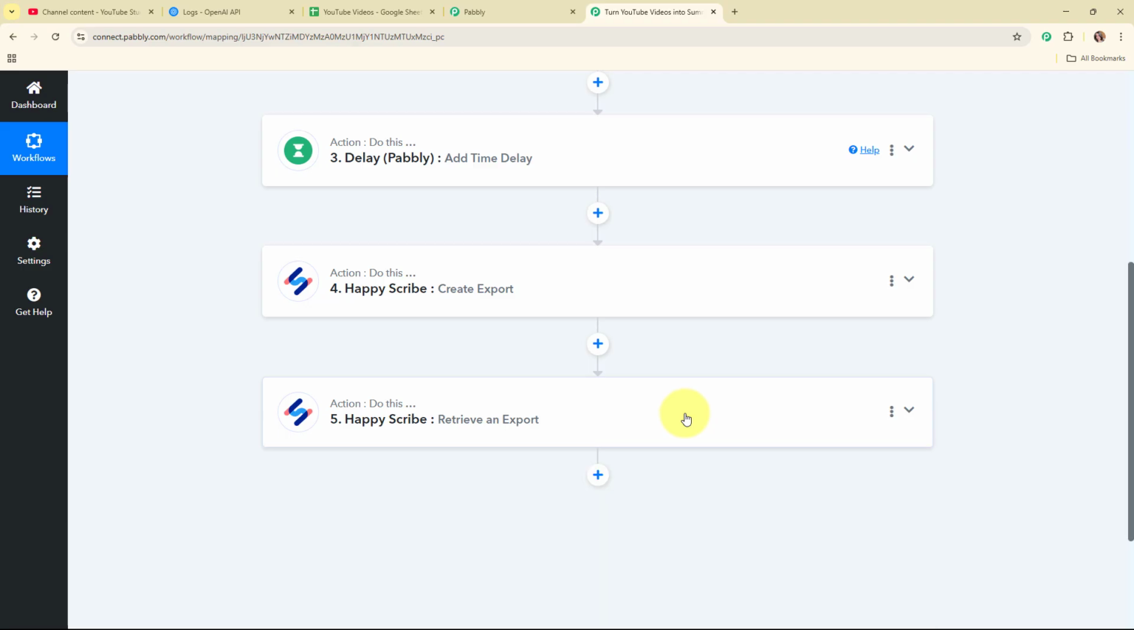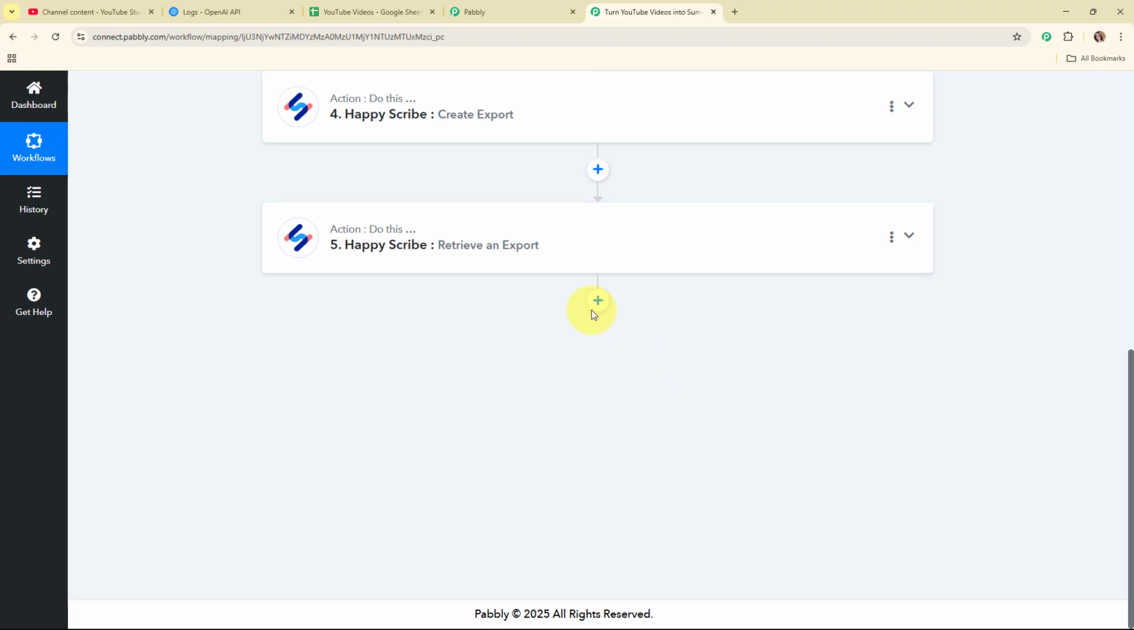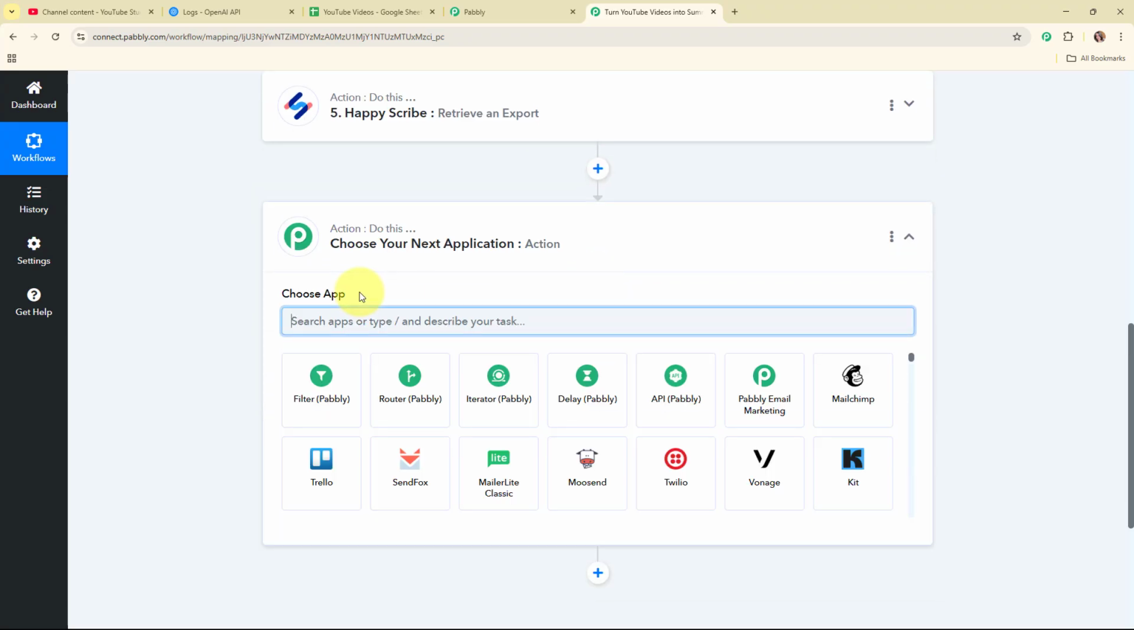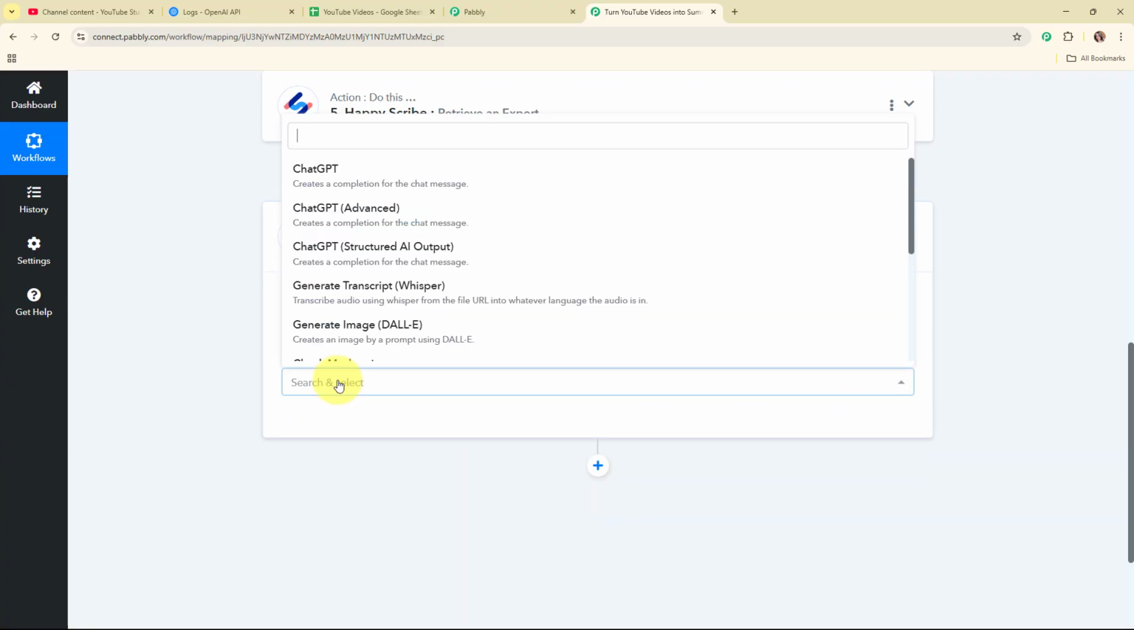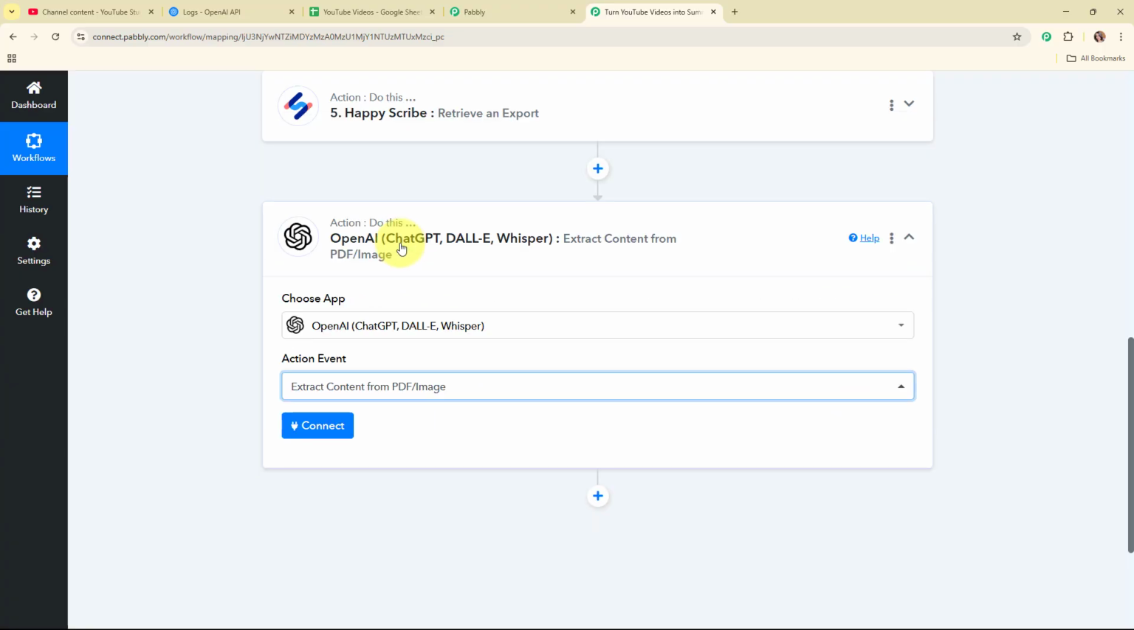So now after generating the transcription, I am going to give this transcription document to OpenAI to generate a summary and the visual insights for my video. So for that I'm going to add another action step over here, and in this action step I'm going to select my action application as OpenAI, and this time I'm going to select my action event as extract content from PDF or the image, so that using the transcript PDF it should generate the summary for my video.